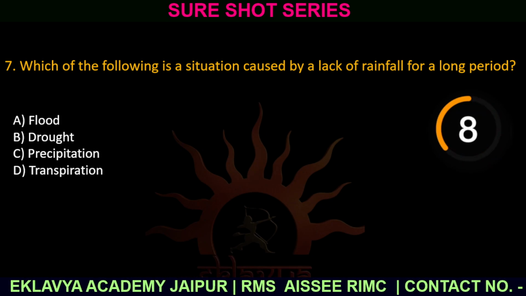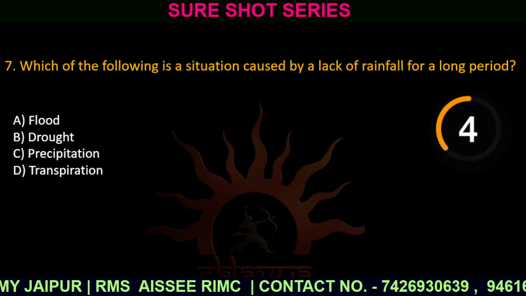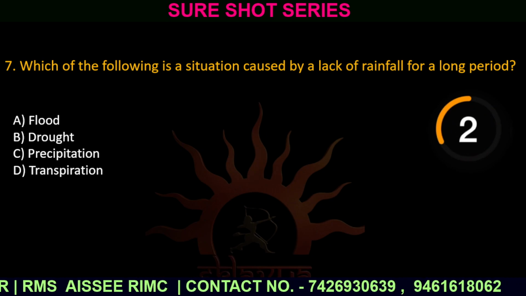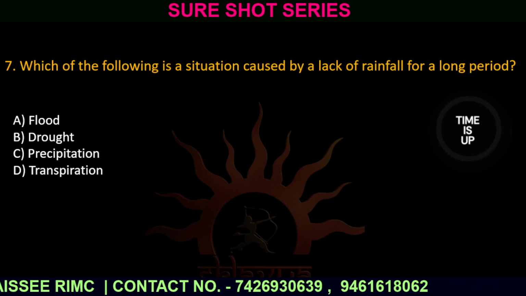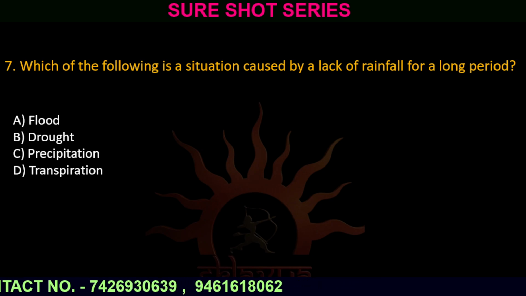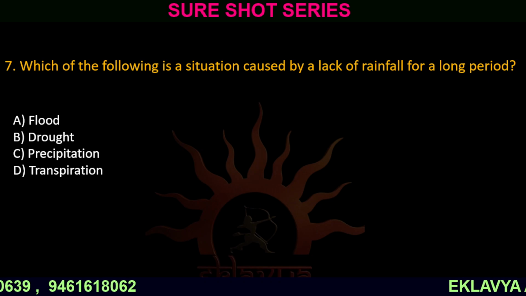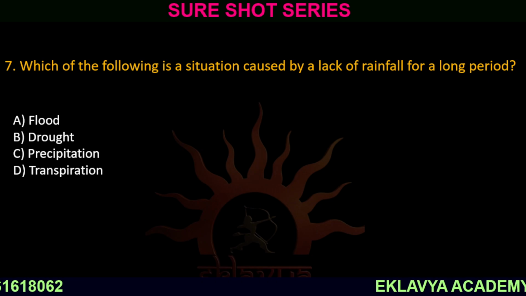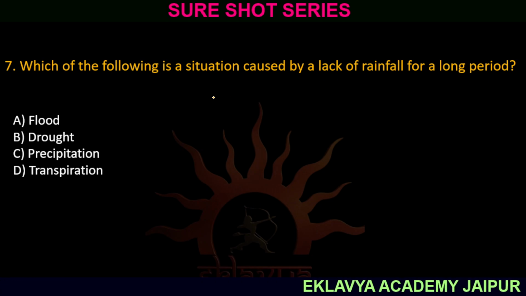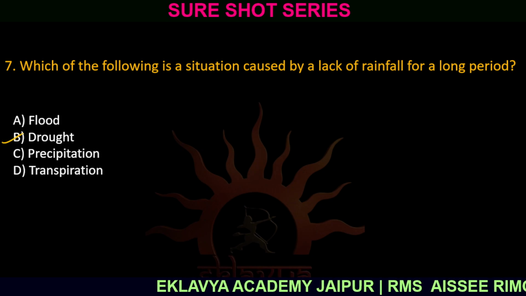Question number 7. Which of the following is a situation caused by a lack of rainfall for a long period? Option A, flood. Option B, drought. Option C, precipitation. And option D, transpiration. The correct answer is option B, drought.